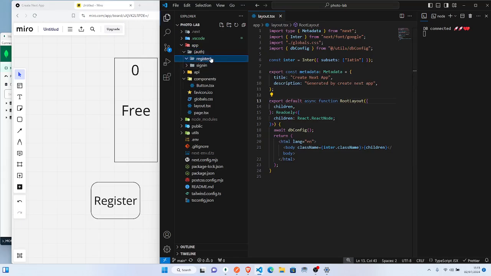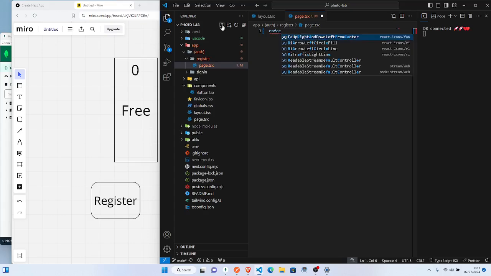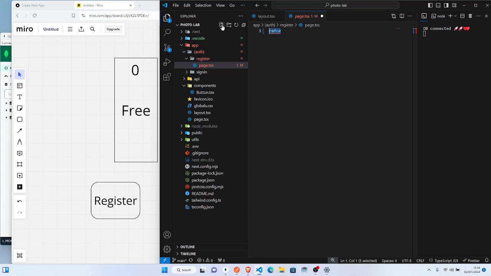Let's look into that. So let me enter this register, create page.tsx, right? Okay, my snippets are not working yet. Okay, so let me just import React from React, and I will say const page.